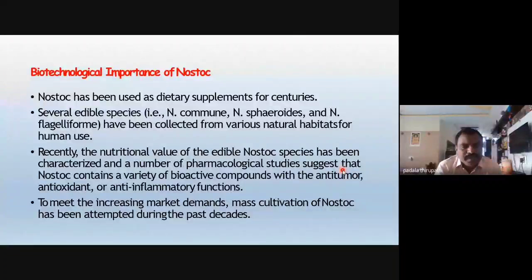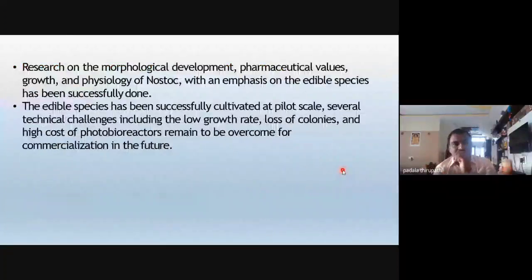To meet the increasing market demands, mass cultivation of Nostoc has been attempted during the past decades. Research on morphological development, pharmaceutical values, growth, and physiology of Nostoc, with an emphasis on the edible species, has been done successfully over the decades.